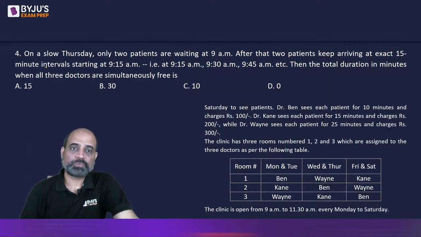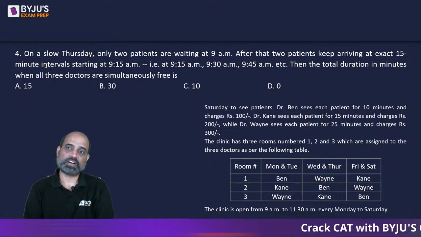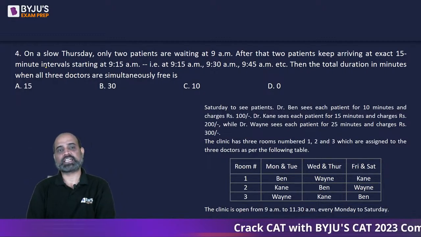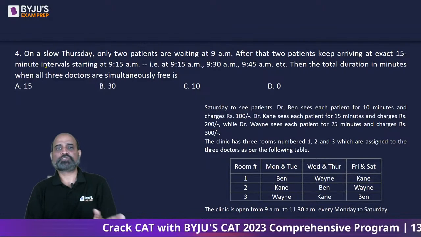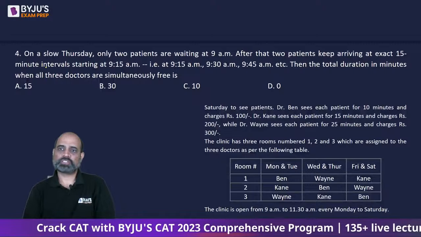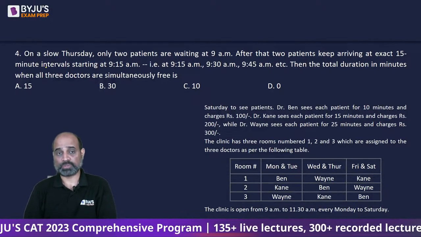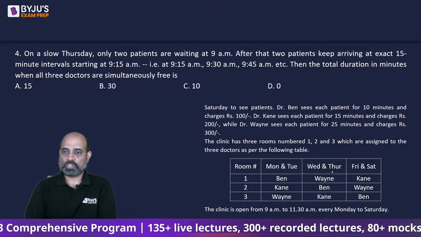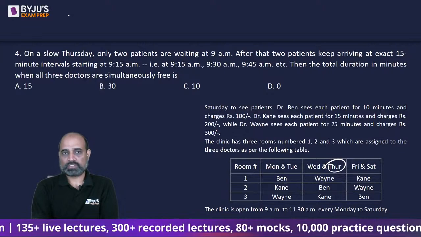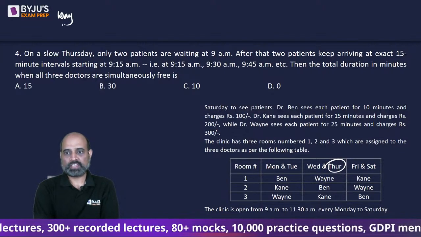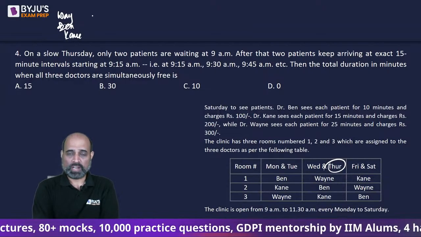Okay, next problem. On a slow Thursday, only 2 patients are waiting at 9 a.m. After that, 2 patients keep arriving at exact 15-minute interval starting at 9:15 a.m. So 9:15 पे 2 patients, 9:30 पे 2 patients. Then the total duration in minutes when all 3 doctors are simultaneously free is going to be. So if you're talking about Thursday, so if there are 2 patients, and if we talk about Dr. Wayne, Dr. Bain, and Dr. Kane. So patient number 1 enters